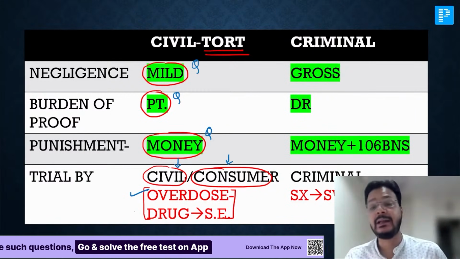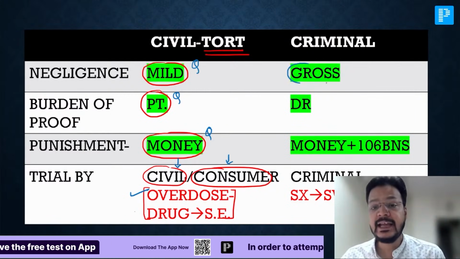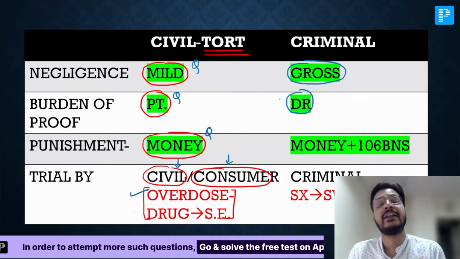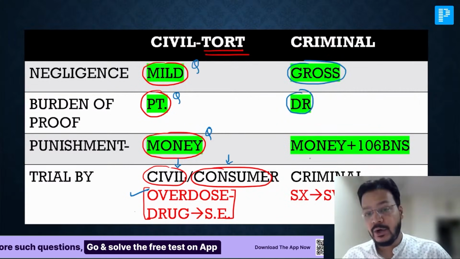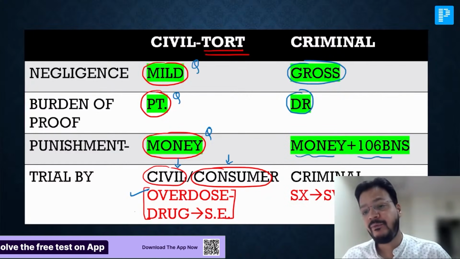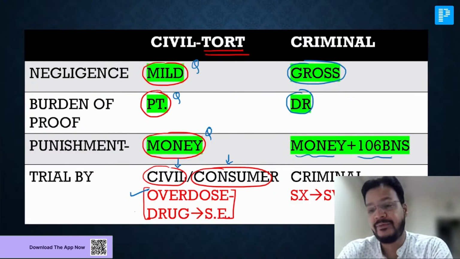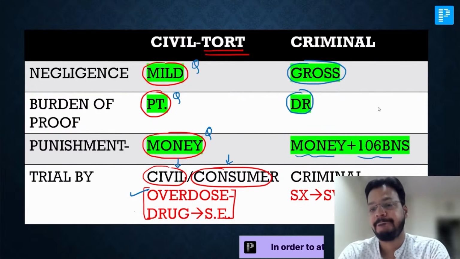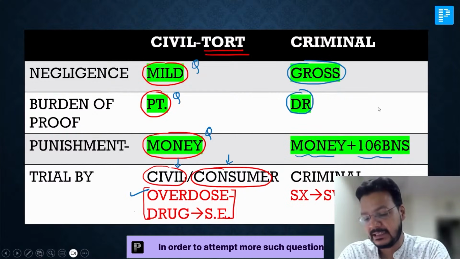But if you see criminal negligence, it is a gross negligence. Burden of proof goes towards the doctor, who needs to prove that there was no negligence from his side. Here, not only money, but 106, my dear friend, 106 BNS also comes into action. I already told you.